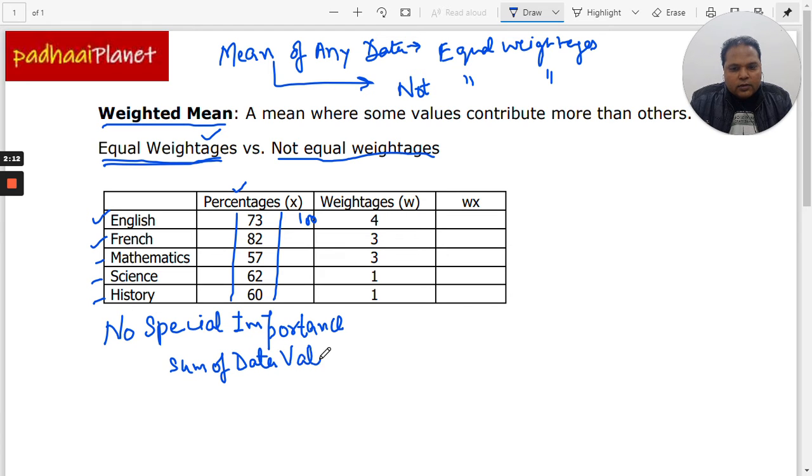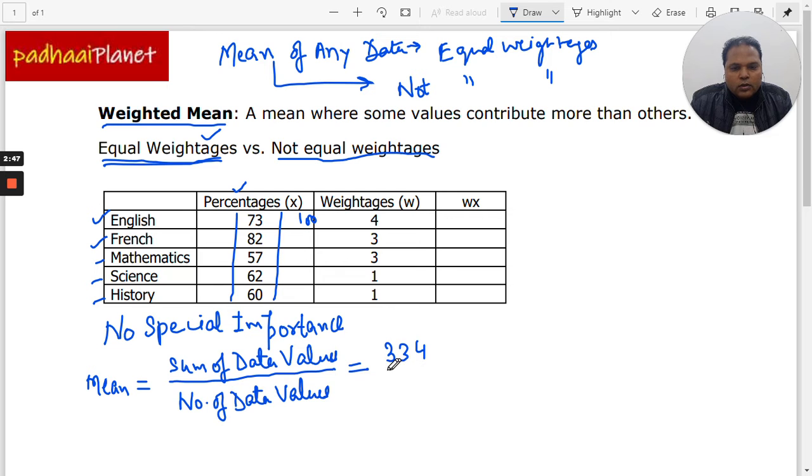divided by the number of data values, right? That's very simple. That's what the mean is normally. Now we'll add all of them up: 5 and 12 and 14, 1 carry 8, 16 and 5, 21 and 27 and 6, so that's 334.